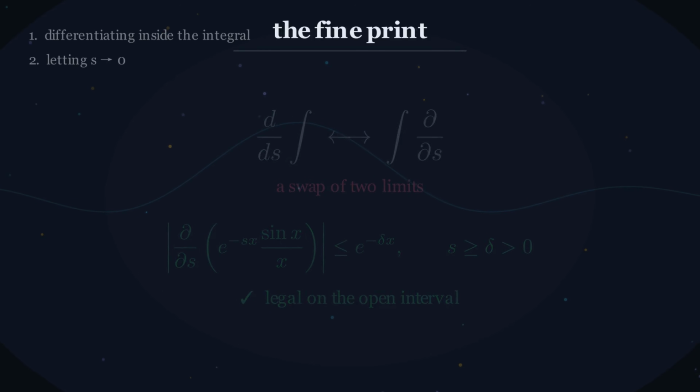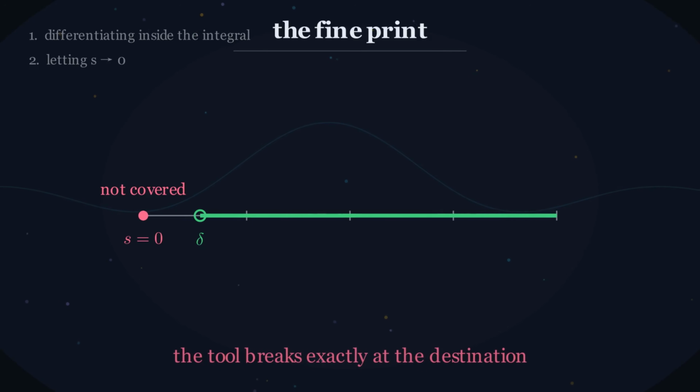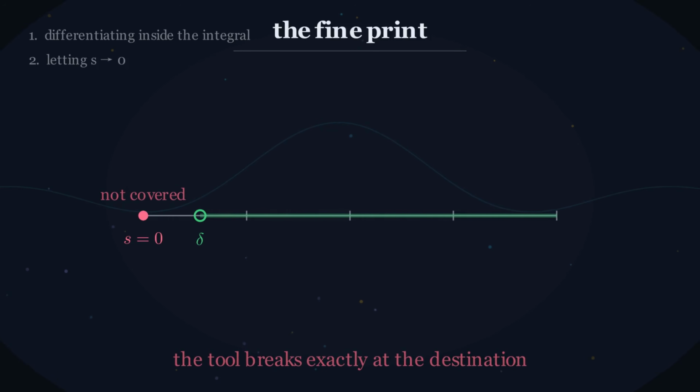Second, and this is the one almost everybody skips, the last move, letting s go to 0. Notice that the first argument specifically excluded 0. It had to. At s equals 0, the damping is gone, and that is precisely where the integral stops converging absolutely. Where the infinite area we found earlier comes back. There is nothing left to dominate with. The tool breaks exactly at the destination, so we need one more fact.